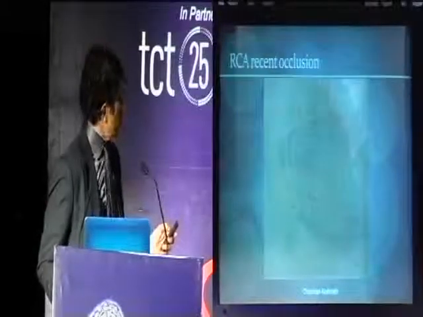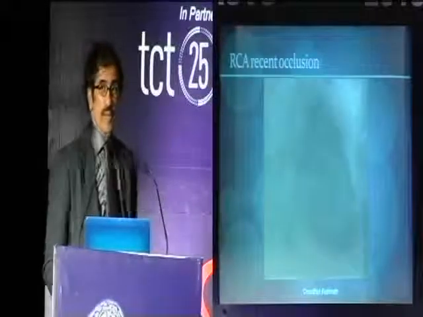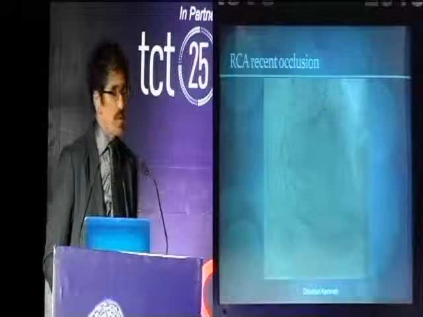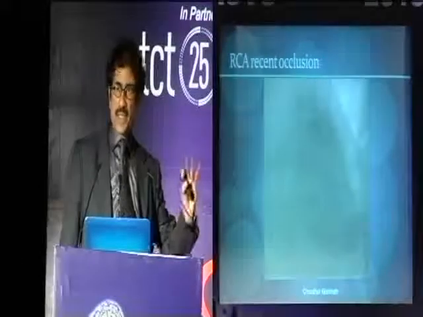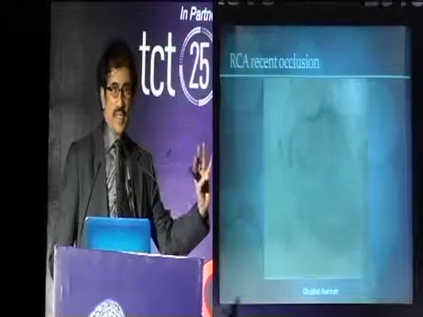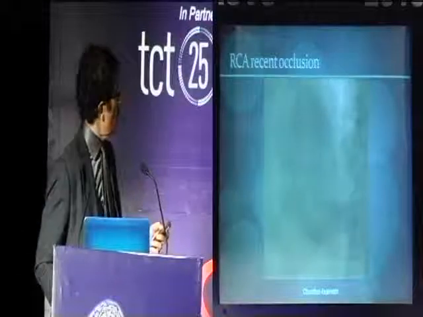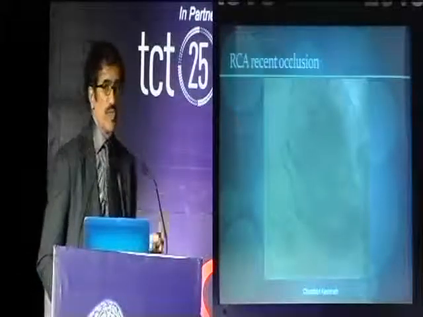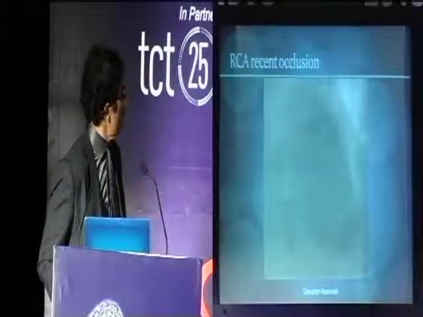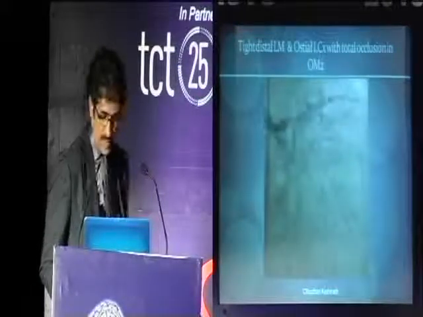When you see an angiogram, you find that the RCA is occluded. This appears to be a recent occlusion, and that's the reason for his ACS. It matched with the ECG changes in the inferior wall as well as the echo observations that the inferior wall was grossly hypokinetic. Mind you, the wall is not thinned out, so it's just an ACS kind of situation, and LV could be salvageable at this stage.